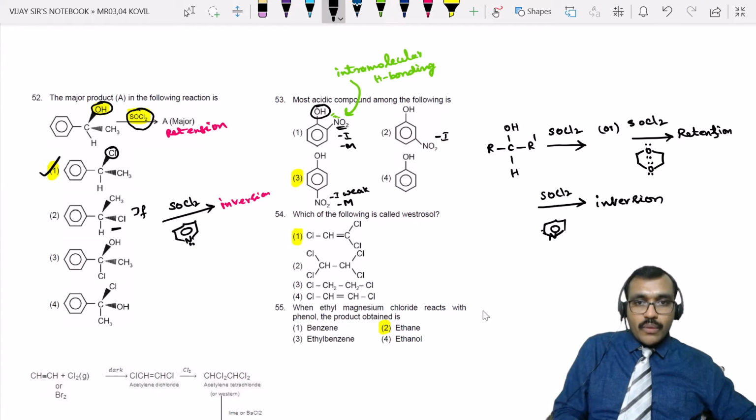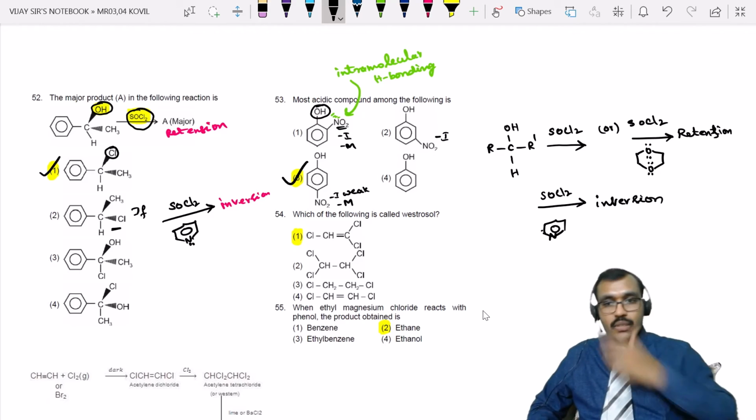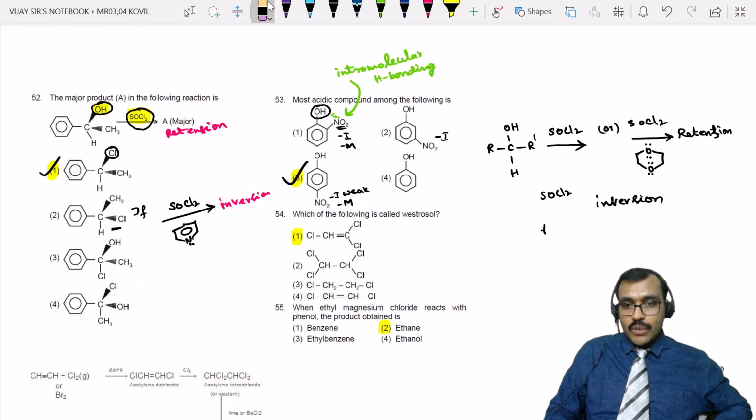So which is more acidic now? Option 3 becomes more acidic. Any doubt in this question number 53? Is it clear?